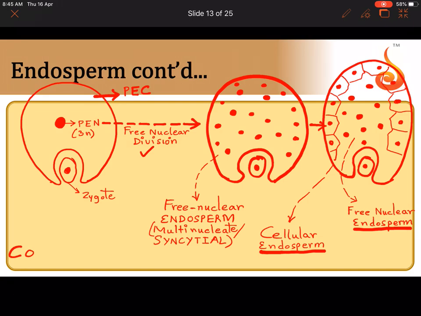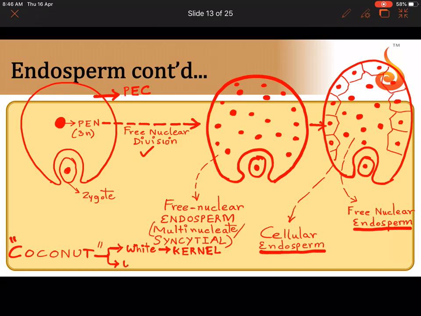The best example for the endosperm you can see when you break open the coconut shell. You bring a coconut from the market and you break it open, right? And once you break it open, you will find inside the white part of the coconut, which is very tasty, which is called the kernel.